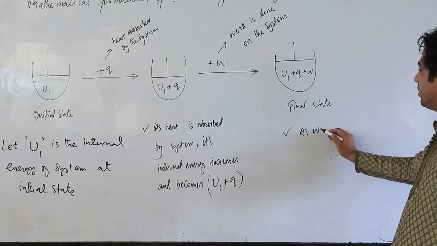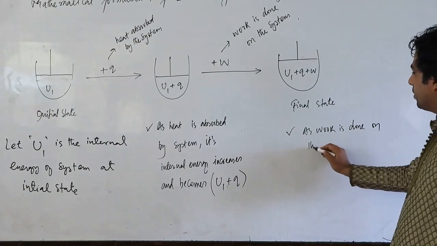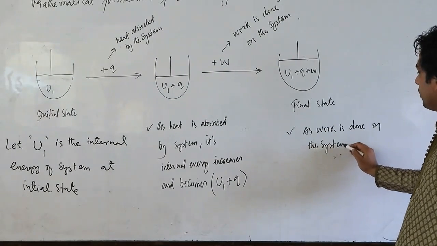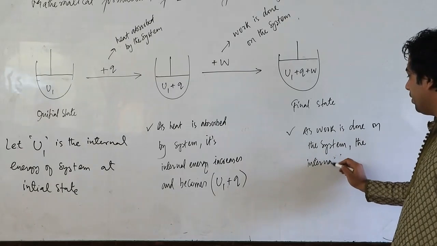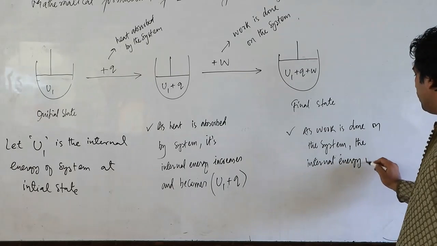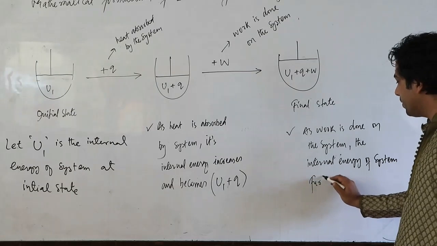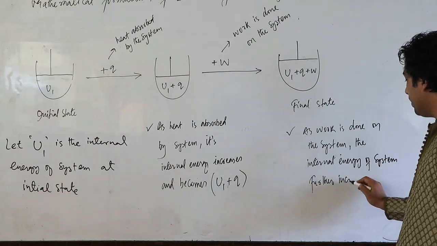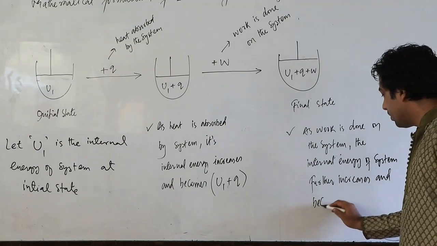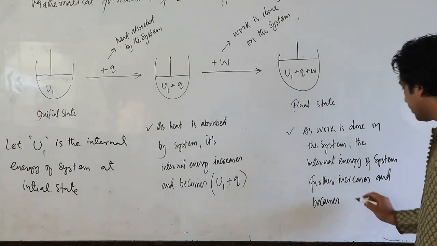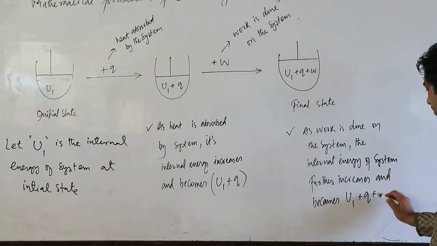So as work is done on the system, the internal energy of the system further increases and becomes U1 plus Q plus W.